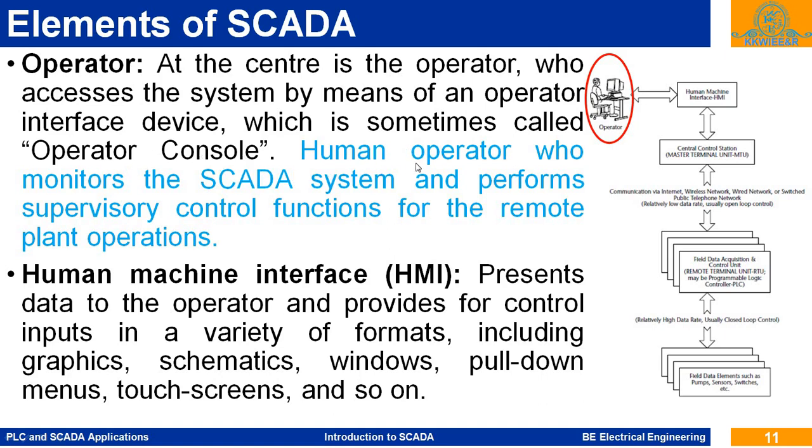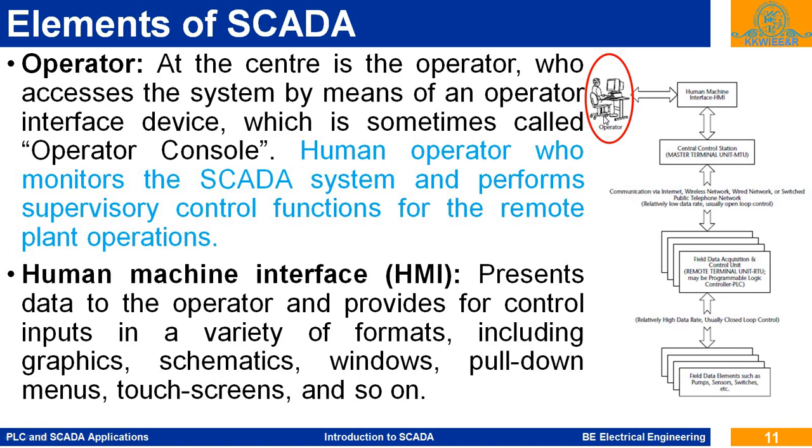Then this human operator monitors this SCADA system and performs the supervisory control function for the remote process, based on the desired operation of the process at the remote location. The operator works based on the data received from the remote terminal unit.